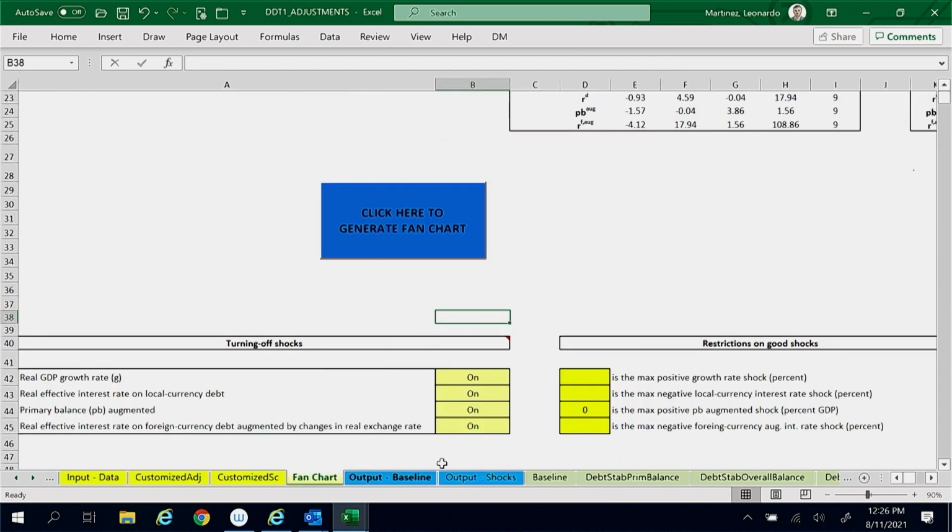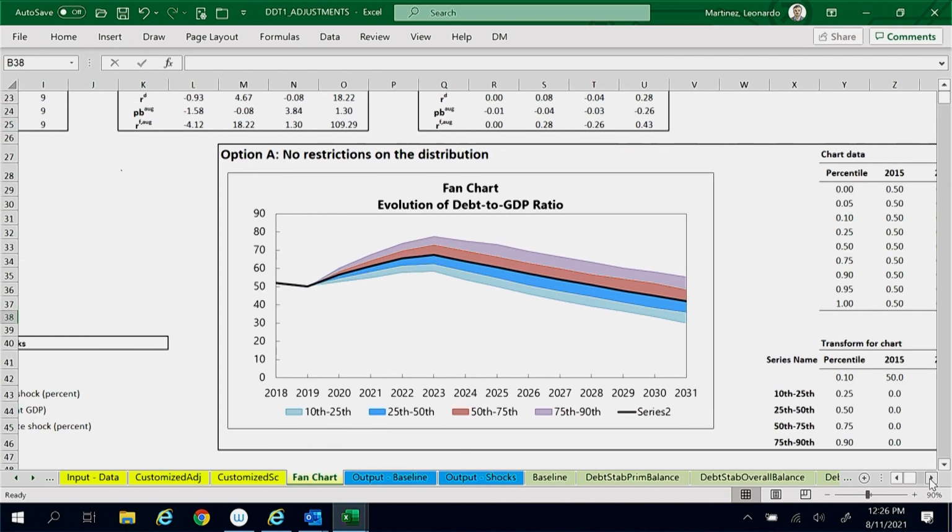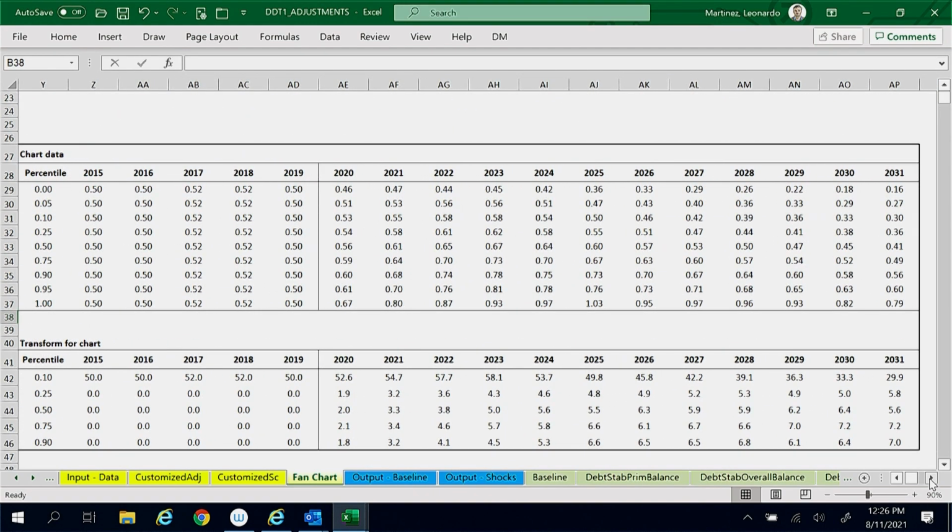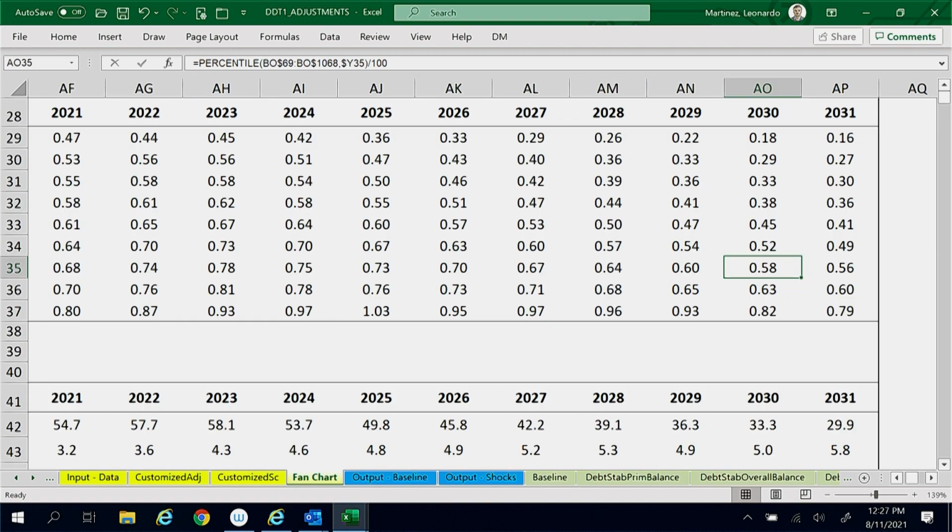Looking at the 2030 debt level in the 90th percentile in cell A035 in the fan chart worksheet, we can also report that there is a 90% probability of Macroland's public debt ratio being below 58% in 2030.